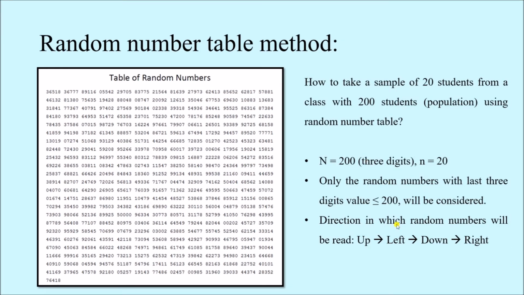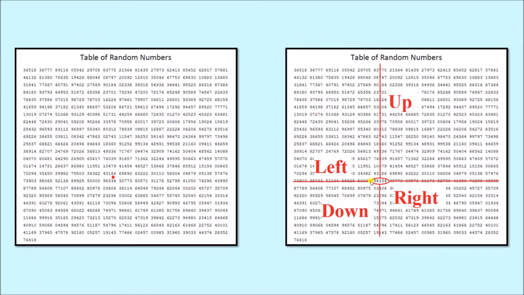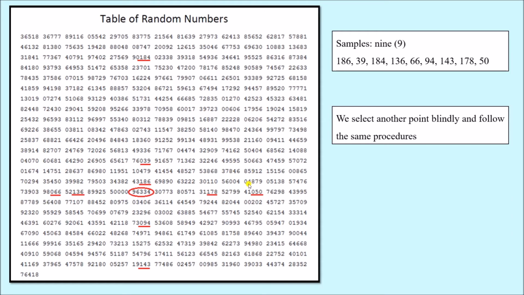Next thing that we have to decide is in which direction we shall go. First we shall go upwards, then towards the left side, then downwards and rightwards. So first upwards, this particular column, towards the left side, that particular row, downwards and towards the right. When we go in a particular direction, of course we shall look for the last 3 digits of every number.